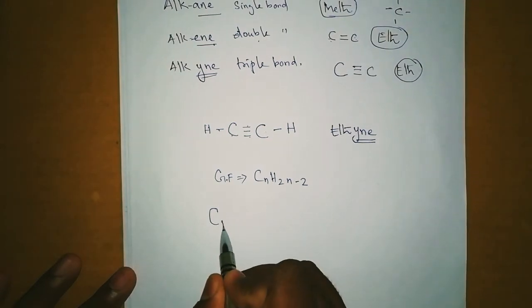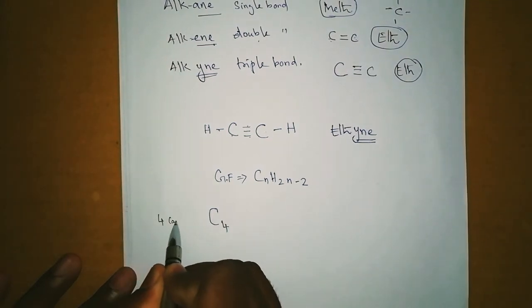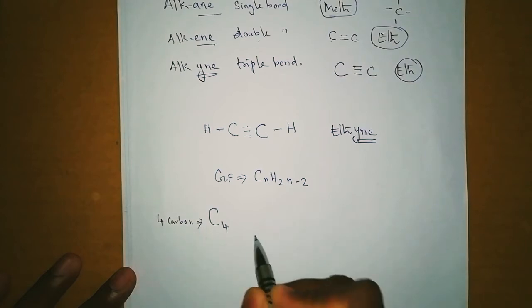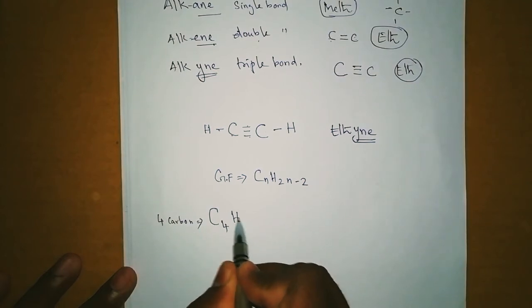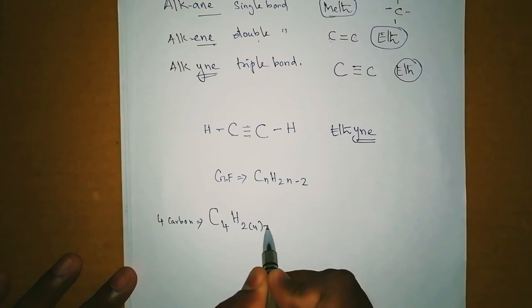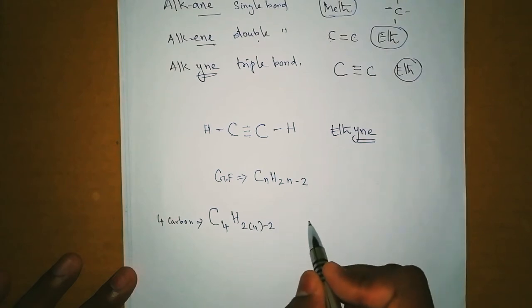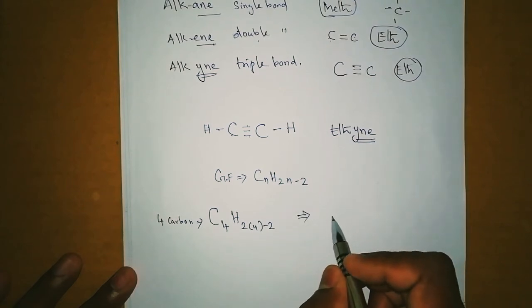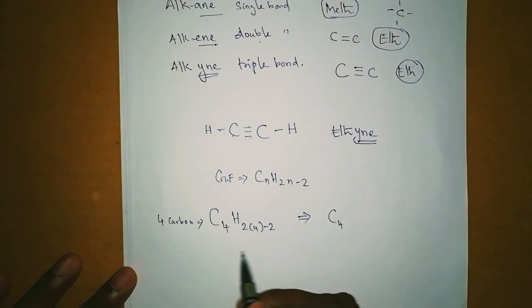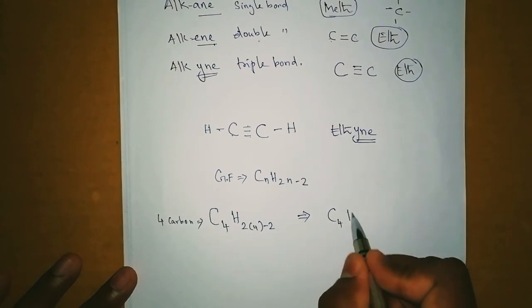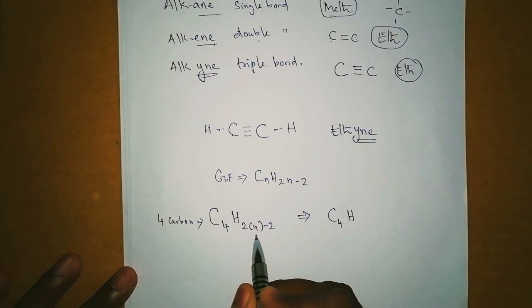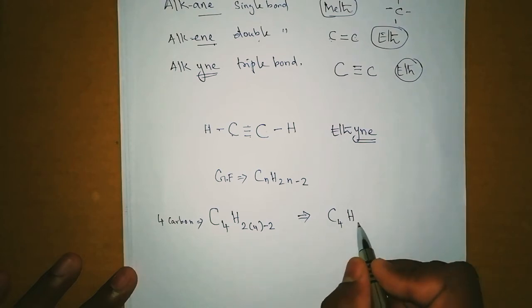So C4, as I'm going to do for 4 carbons, C4 H 2 into 4 minus 2. So it should come like this: C4 H, 2 into 4, 8, 8 minus 2, 6.